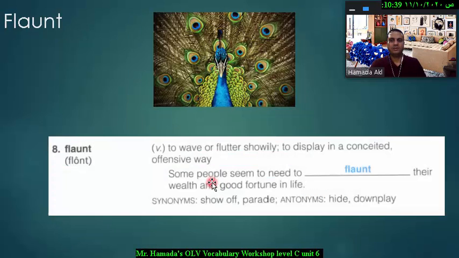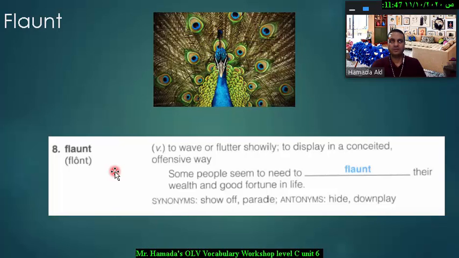Next word is the word flaunt. It functions as a verb, which means to wave or flutter showily or to display in a conceited, offensive way, or it means to show off. This word has a negative meaning, so you shouldn't use it, or if you use it, use it to express negative feelings or negative meaning. For example, you shouldn't flaunt your skills in the classroom because some students will find it offensive.